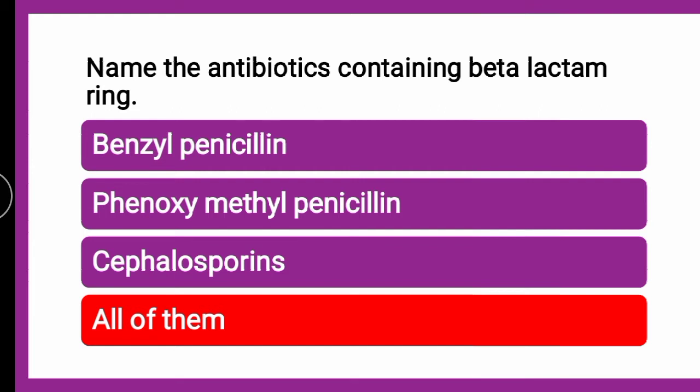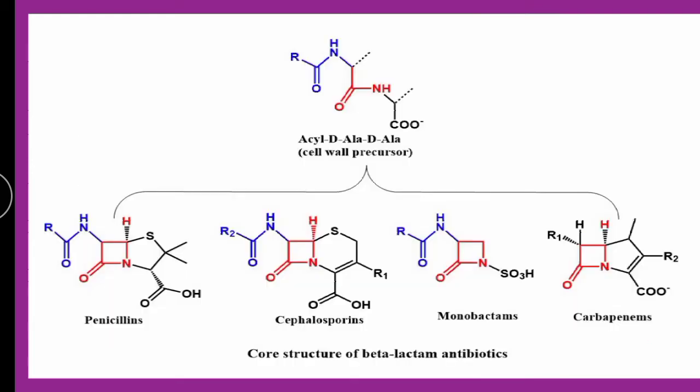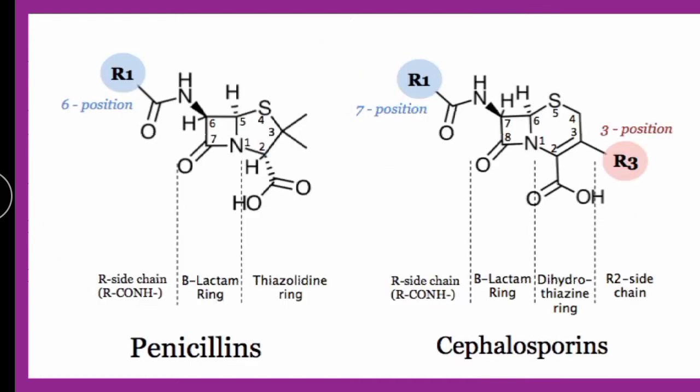If you visualize the structures here, benzyl penicillin, then phenoxymethyl penicillin, in this case penicillins and cephalosporins, if you look into the general structures first, penicillins contain beta-lactam ring. Now this one is a 4-membered ring, and again cephalosporins also contain beta-lactam ring.